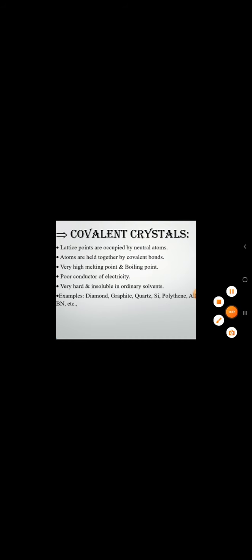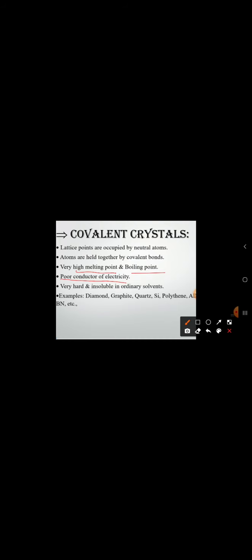The covalent bond is what I showed with A and B, a bond between them. If you break this bond, you get A plus and B minus. Between the atoms there is a strong covalent bond, and whenever the covalent bond is strong, it has very high melting and boiling points. These atoms also will not conduct electricity, because they are neutral atoms. Only when you have opposite charges will it conduct electricity. Otherwise it will not give electrical conductance.